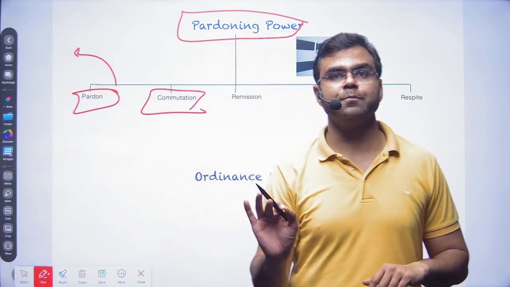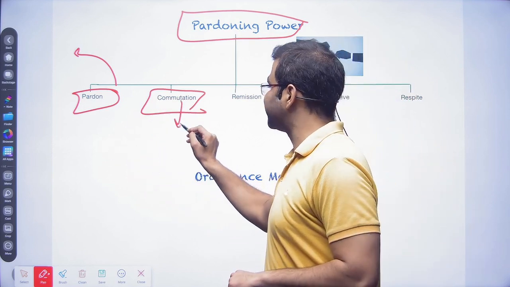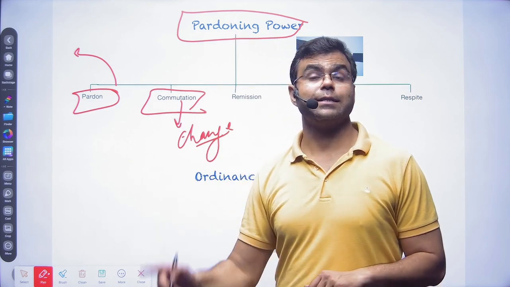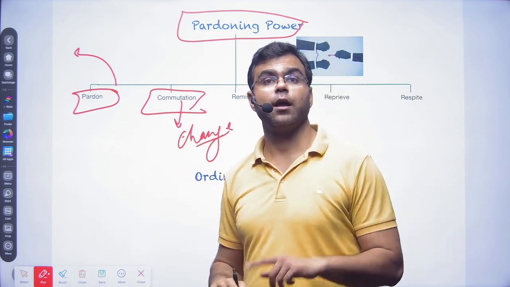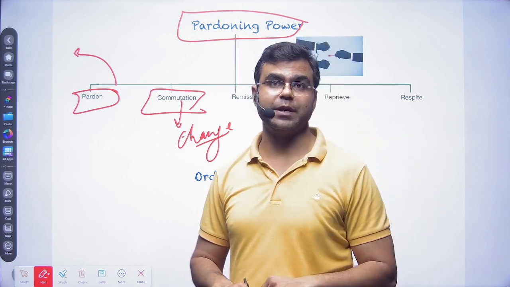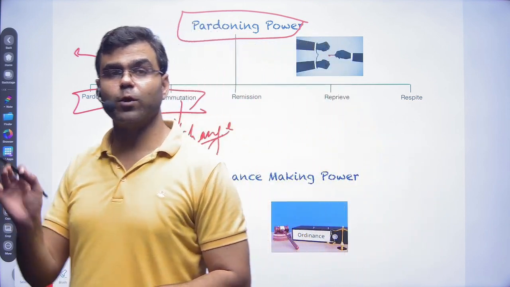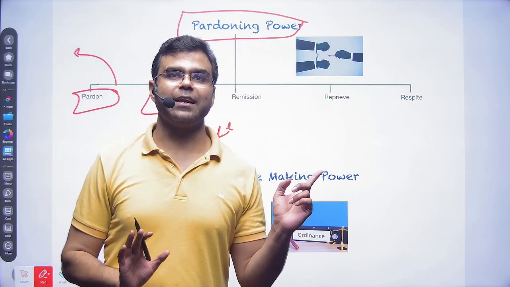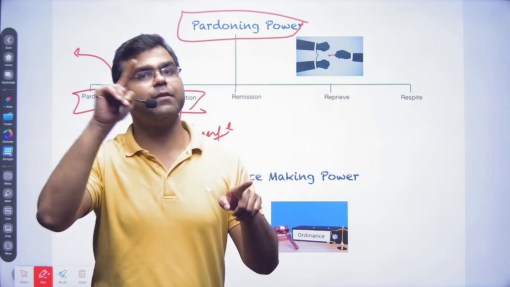In commutation, here we will change the nature of the punishment. Let's say a person was given a death penalty for a murder. The president decided कि नहीं, इसको death penalty नहीं, we will give him life imprisonment.